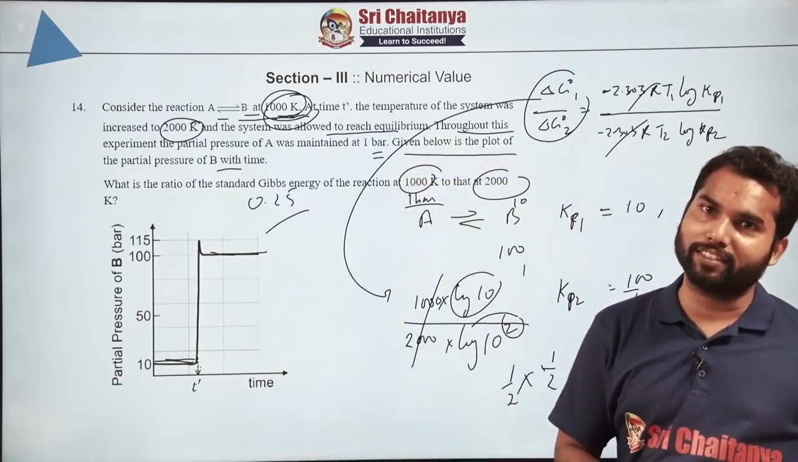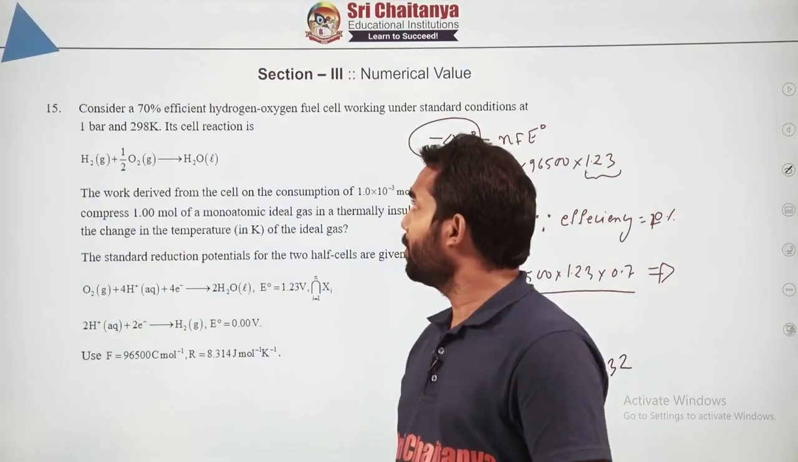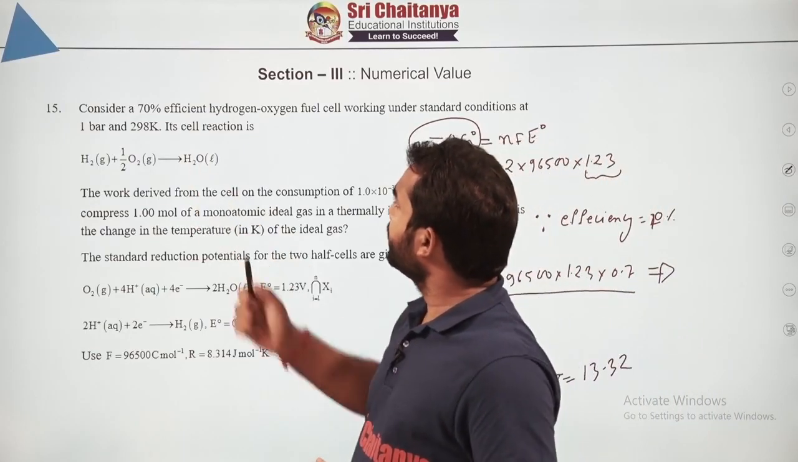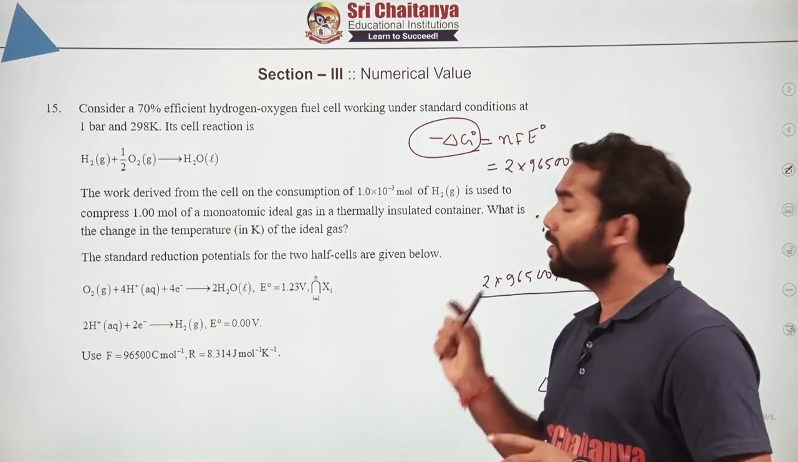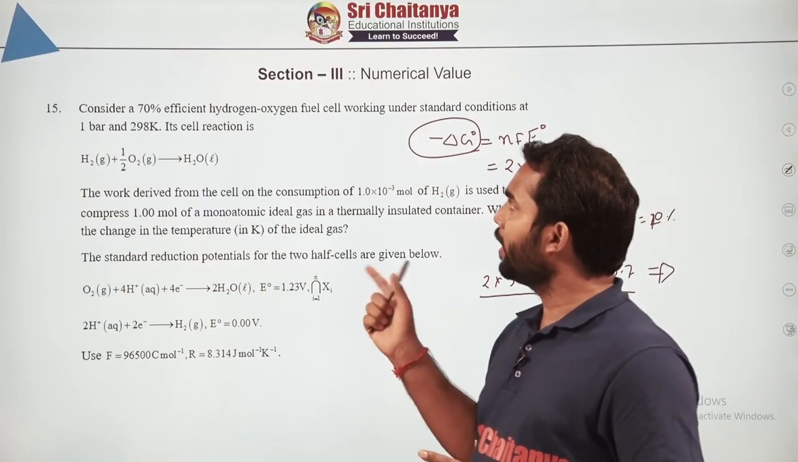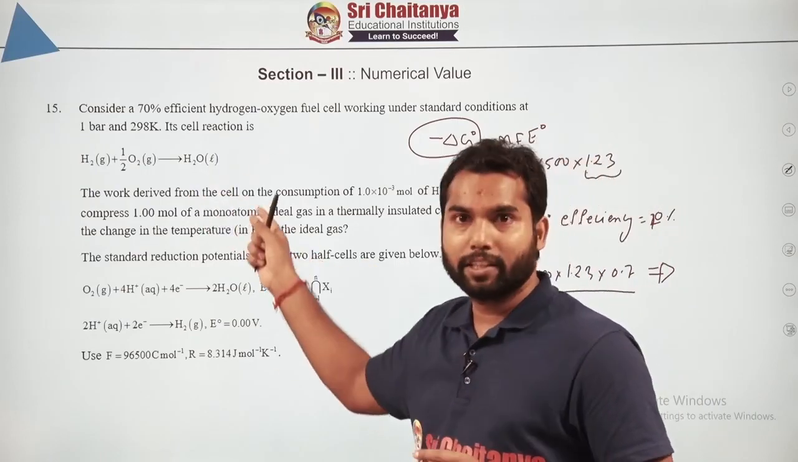Let's look at the other question. So let's look at question number 15 once. What it is asking is: consider a 70% efficient hydrogen oxygen fuel cell working under standard conditions at 1 bar and 298 Kelvin. Its cell reaction is given to you.